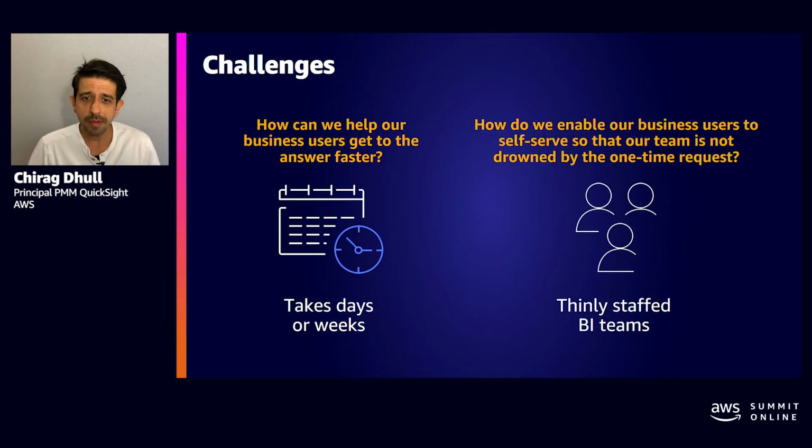The second problem customers need help with is that they want to enable their business users to be more self-sufficient, because BI teams are often thinly staffed. In that way, the growing volume of ad hoc data requests can be solved in a much more efficient way without adding a lot of operational overhead.